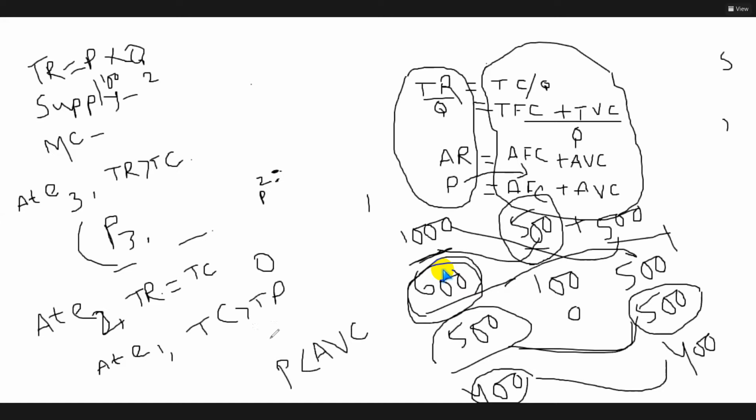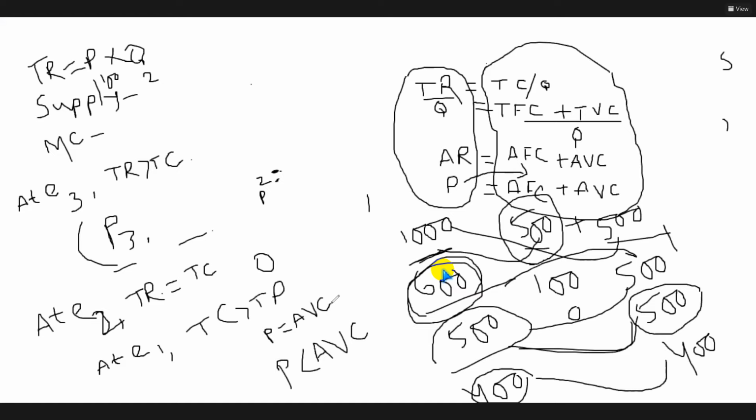But when price is equal to AVC, at this point, is it a shutdown point? No, sir. This is called an indifferent point.